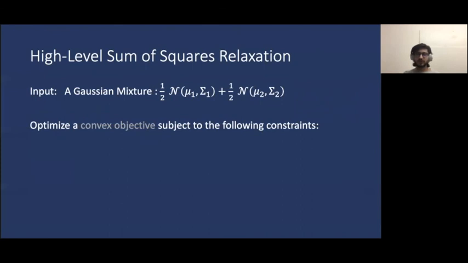Returning from our digression, we can now describe a sum-of-squares relaxation that we can then optimize over efficiently. We begin with a convex objective and consider the following constraints. The first set of constraints are our intersection constraints that indicate finding a subset of size n over 2.